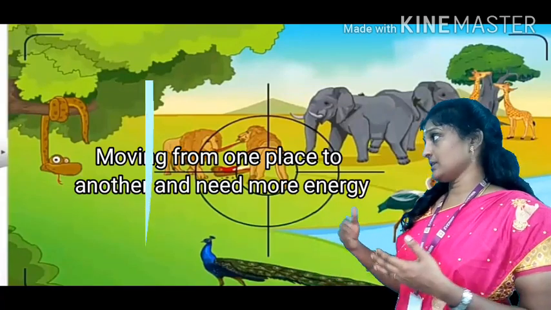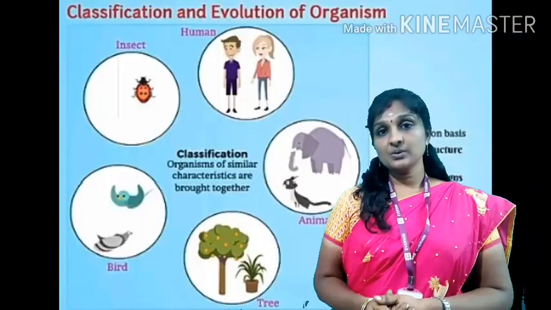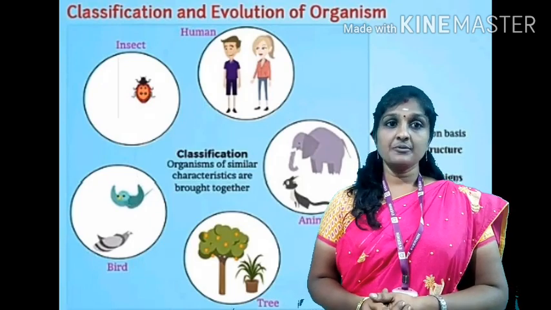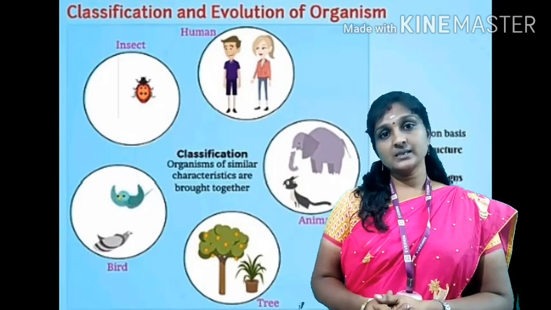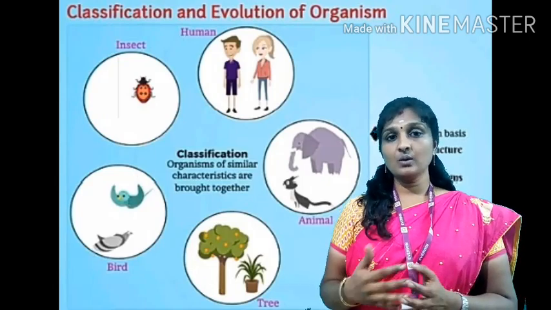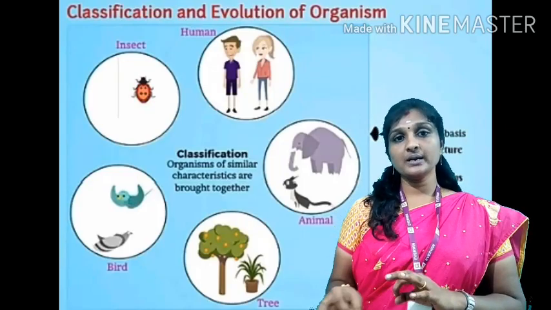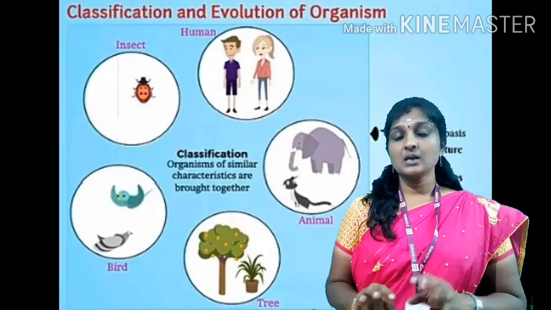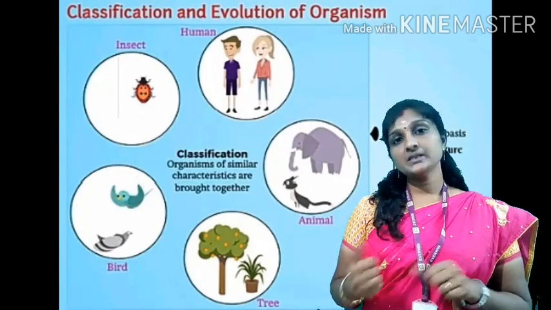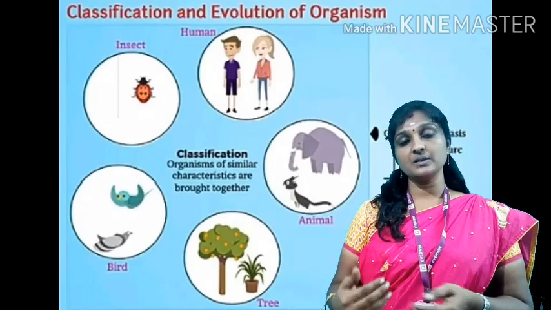So in this level of organization, classification is also made. The characteristics which are important for classification are, first, their body structure, second, the cell arrangement, third, how the complexity of the organism is present, and the fourth one is the level of organization. So these are very important for the classification. Next we are going to see how classification is related to evolution.